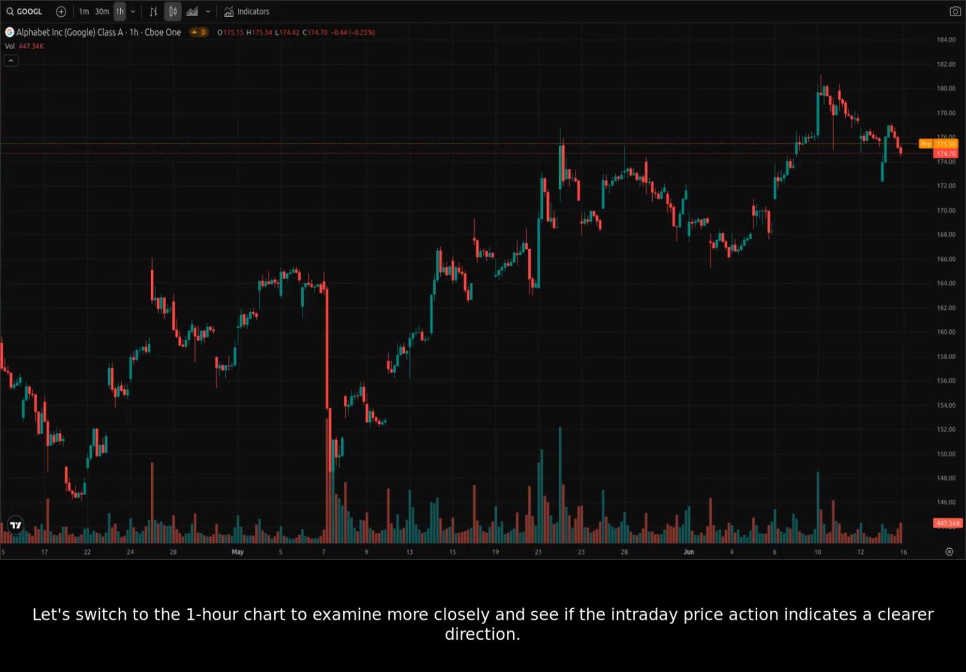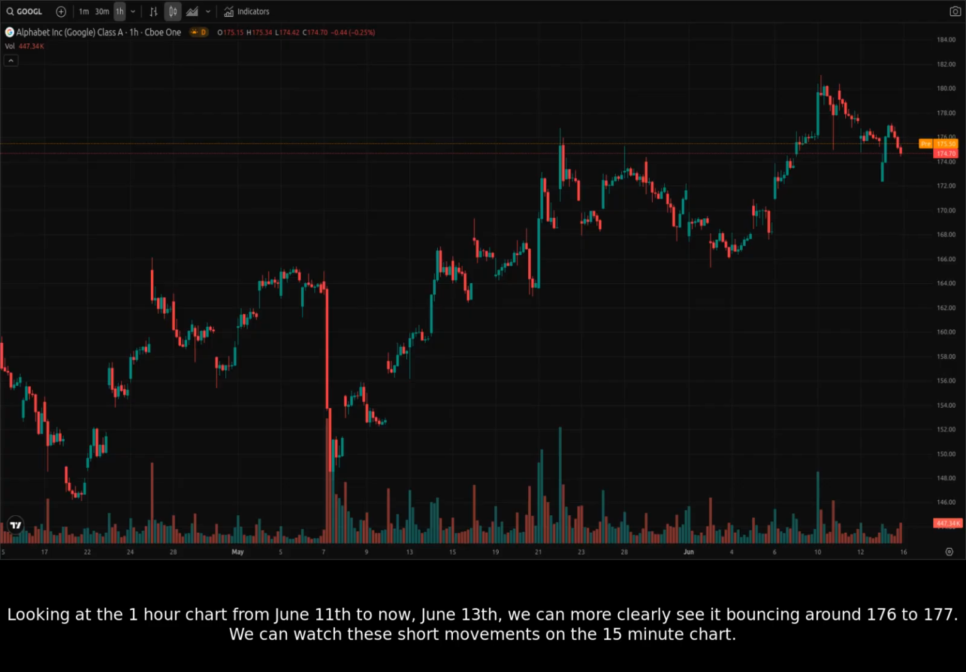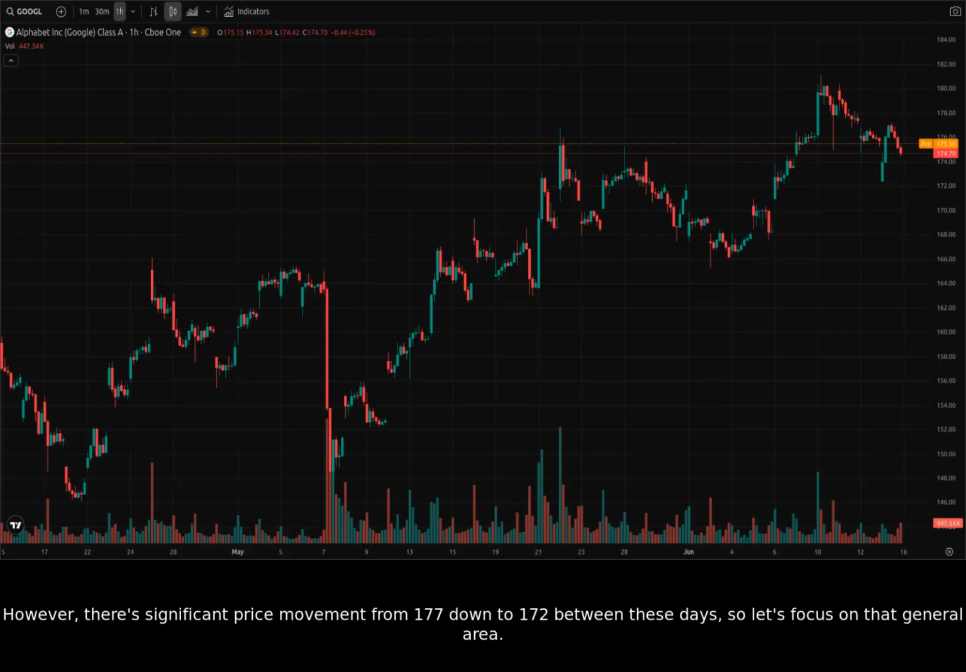Let's switch to the 1-hour chart to examine more closely and see if the intraday price action indicates a clearer direction. Looking at the 1-hour chart from June 11th to now, June 13th, we can more clearly see it bouncing around 176 to 177. We can watch these short movements on the 15-minute chart. However, there's significant price movement from 177 down to 172 between these days, so let's focus on that general area.